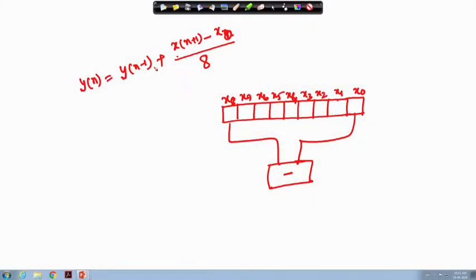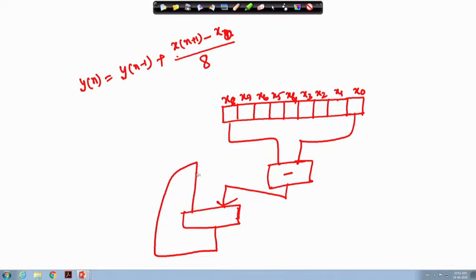Now, next what I have to do? I have to add with the corresponding y n minus 1. So, now I need one adder circuit where one of the inputs will be this and the output will come from, sorry, here one register I need to put. So, this is y n, and as I am putting a register, this becomes y n minus 1. The inputs are coming like this: x 0, x 1, x 2, x 3, x 4.